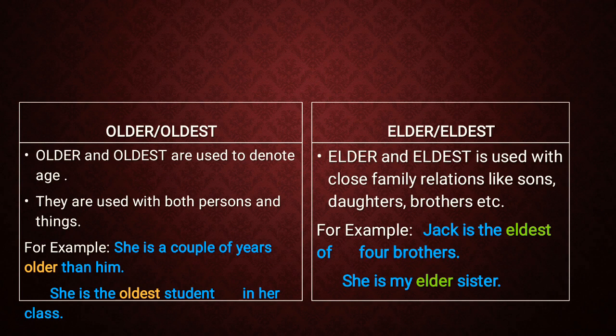To denote age within family relation, we will use elder and eldest. And to denote age in general, where there will not be any family relation, we will use older and oldest.